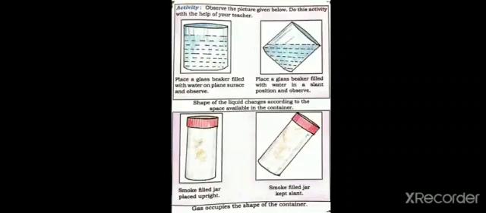And even if you put a little bit of smoke in the jar, not full, half of the jar is filled with smoke, and however you bend the jar, the smoke takes the shape of that shape. For example, you have kept the jar in a straight line, so the smoke takes the shape which is in the straight line. If the smoke jar is bent in a slanting way, the smoke takes the slanting shape. So gas occupies the shape of the container.